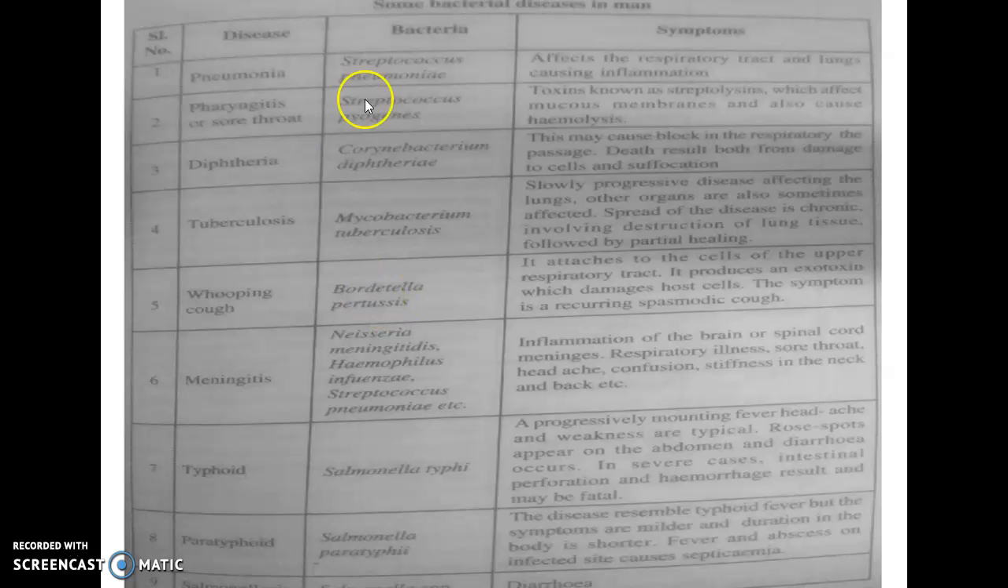The first one is pneumonia. Pneumonia is caused by the causative organism called Streptococcus pneumoniae. It affects the respiratory tract and lungs, causing inflammation.